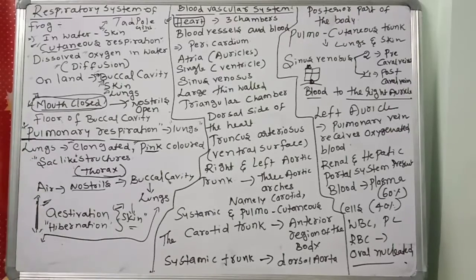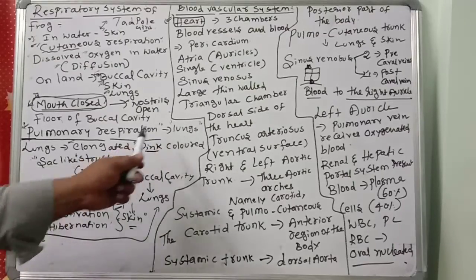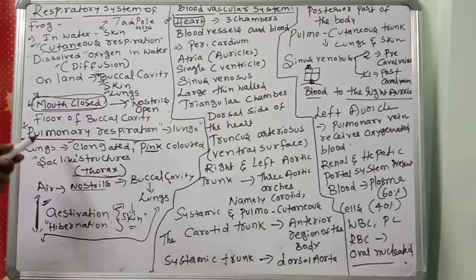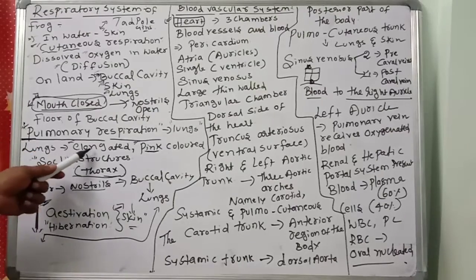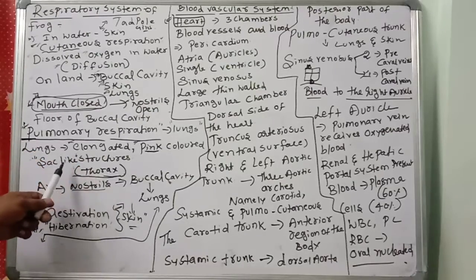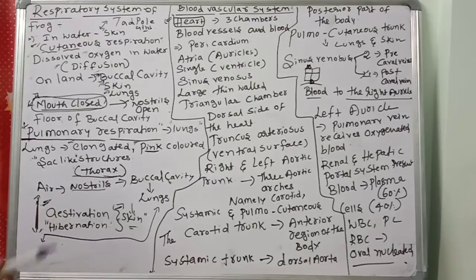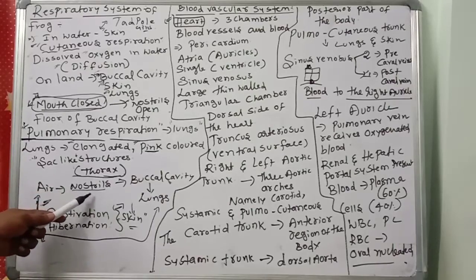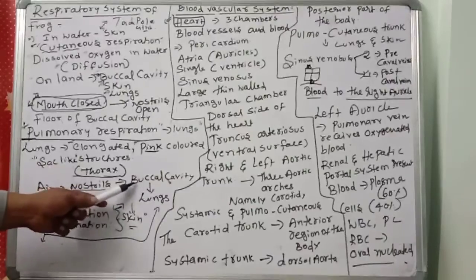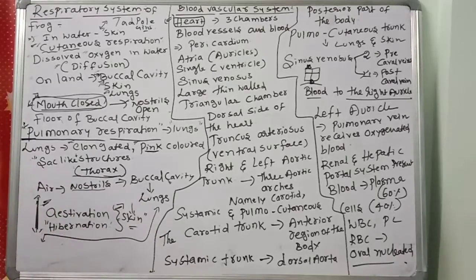Next, pulmonary respiration. The respiration which occurs through the lungs is called pulmonary respiration. What are the characters of the lungs? Lungs are elongated, pink colored, sac-like structures located in the thorax region. Observe the air passage carefully: air passes through the nostrils to the buccal cavity and then to the lungs.